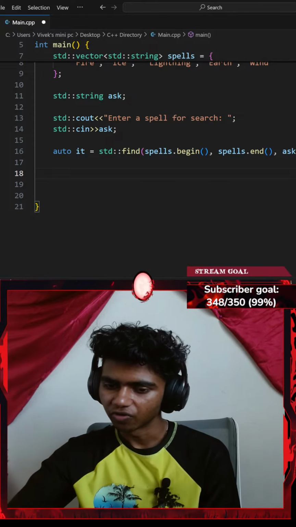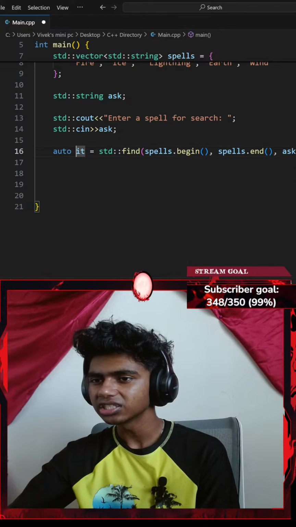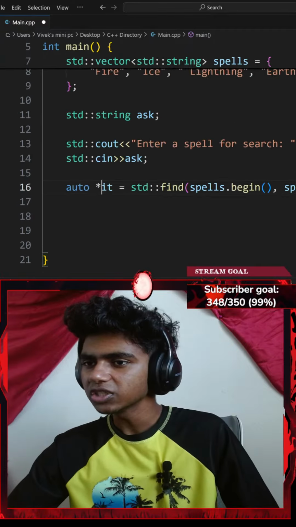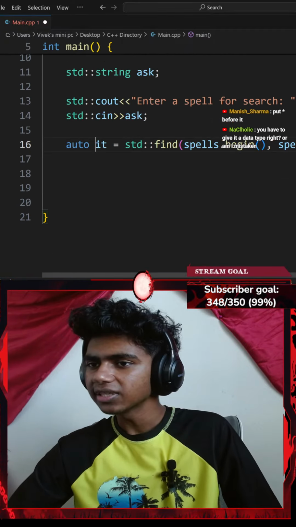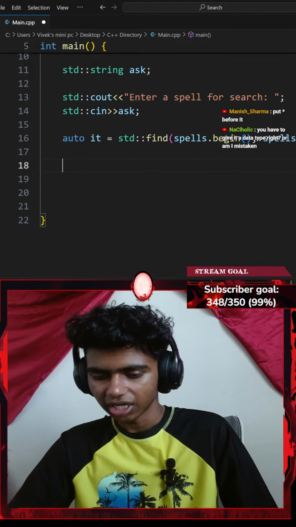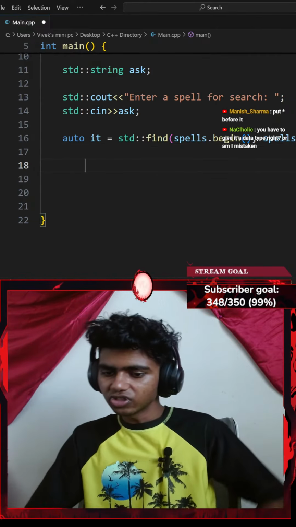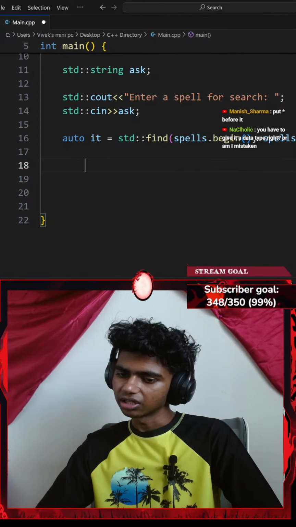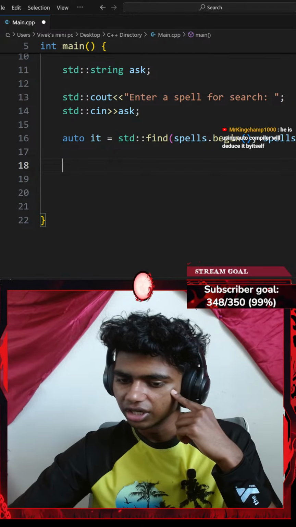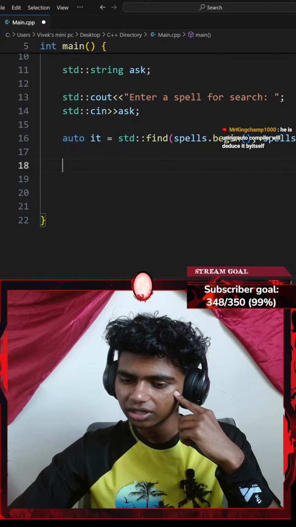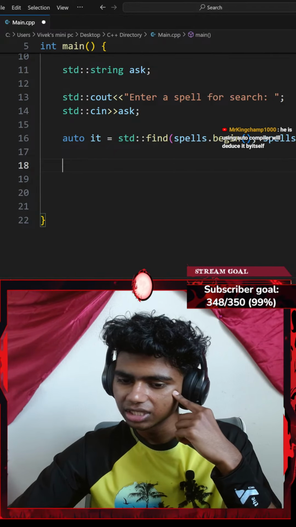Put asterisk before it. Should I put it before this it? Would this be illegal? Okay, I don't think I can do this. I should add it somewhere down here, like in a new line, like a new block of code. You have to give it a data type, right? Or am I mistaken? Honestly, I don't think I could tell. He's using auto, the compiler will deduce it by itself.